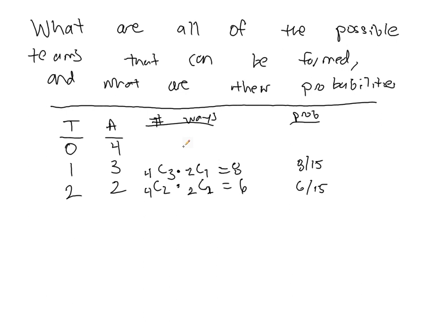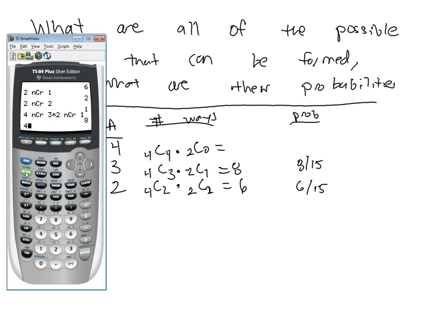Now to get 0 teens, that means from the group of 2 teens, I'm going to choose 0 of them. Well, if you choose 0 teens from a group of 2, there's actually only one way you can do that, right? You don't do it. You don't select any teens from the group of 2. So that really does count as one way. And from the group of 4 adults, you're going to choose 4 adults. Now, before, when we calculated this, we just did 4 choose 4. We didn't do the 2 choose 0. But just so you can see the pattern, if we do 4 choose 4 times 2 choose 0, you're going to get 1.